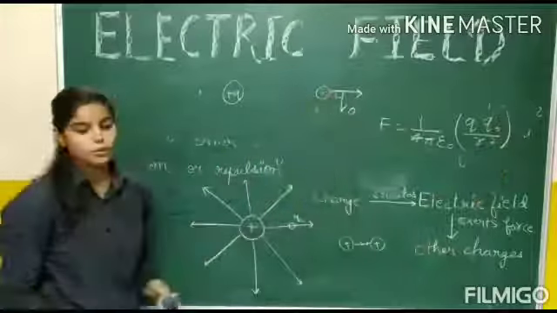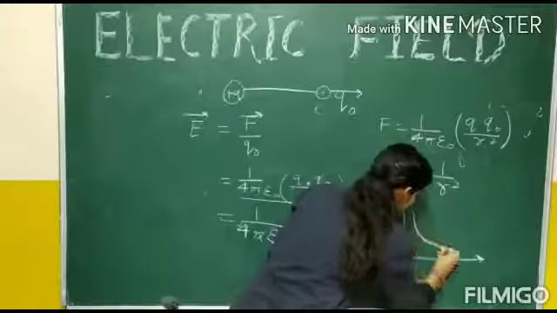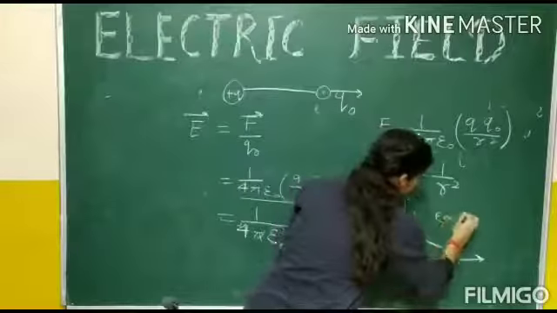From the formula, we see here that E is inversely proportional to R square because here Q is constant and this term is also constant. So it also follows the inverse square law, just like gravitation. The graph of the electric field and radius is like this. It shows that it follows the inverse square law.